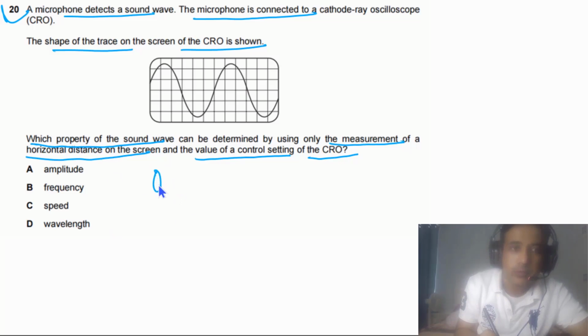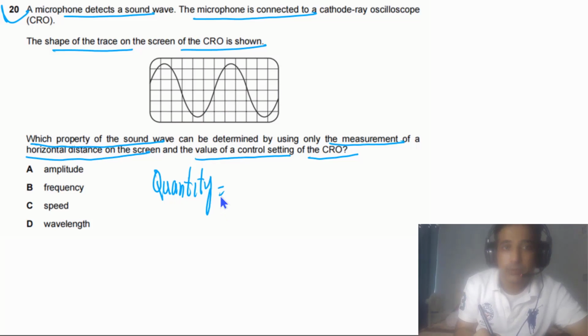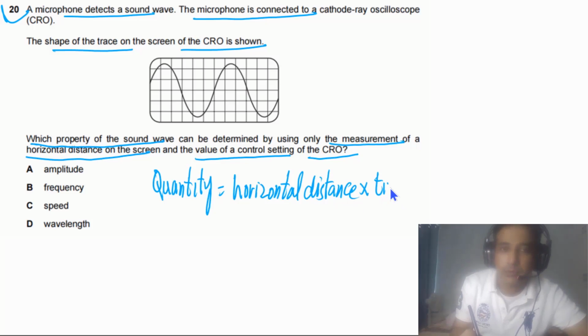First of all, we can write down here which quantity we can determine by reading the x-axis from this CRO screen. The quantity we can determine will be equal to the horizontal distance we will read from the CRO, and we will multiply that horizontal distance with the time base setting.